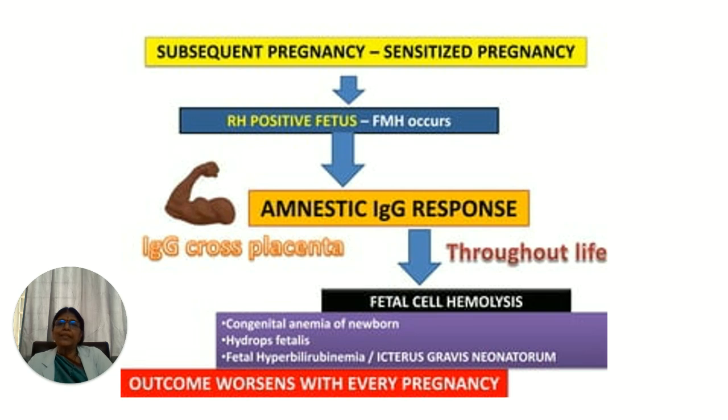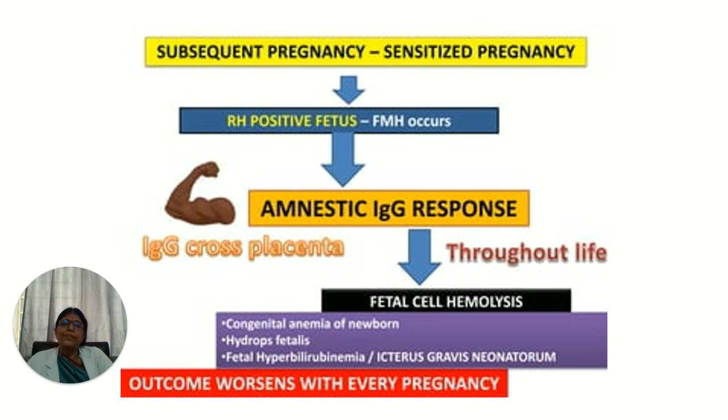When there is hemolysis, it leads to congenital anemia of the newborn, and as more and more fetal cells are destroyed, there will be fetal hyperbilirubinemia and icterus gravis neonatorum. Sometimes, if it goes unrecognized, the fetus might develop hydrops fetalis, which is fatal for the fetus.